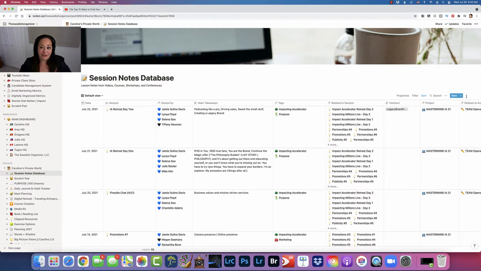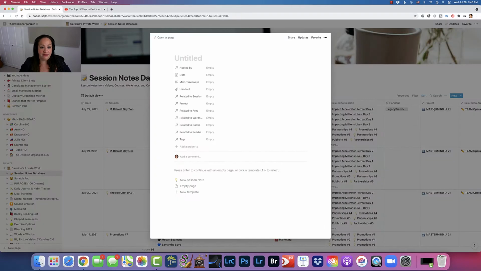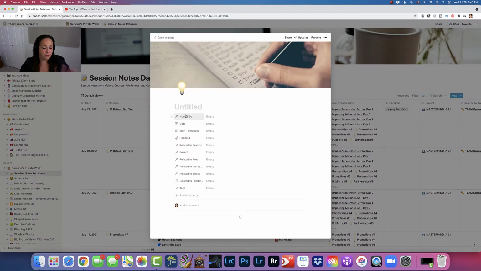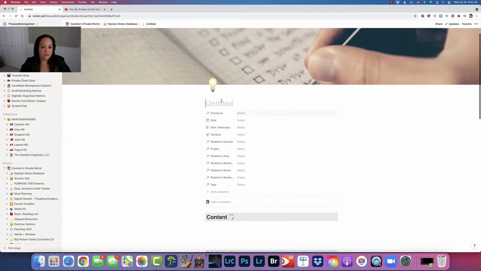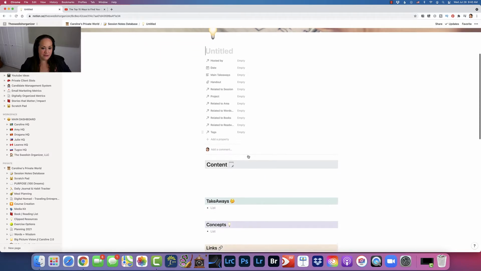When it's time to create a new session note, I go to my templates. So right in here, if I click new in this dropdown, I have a new session note right here. Okay, and if I click there, I get a blank note with all of the fields that I have ready to fill out. Now I've made a template that works for me. And if I open this full screen, you'll see that first I can type in the name, then who it's hosted by, the date, the main takeaway, the handout, and then we have the relationships here again, and tags and so on.